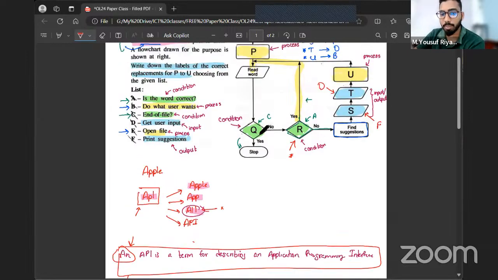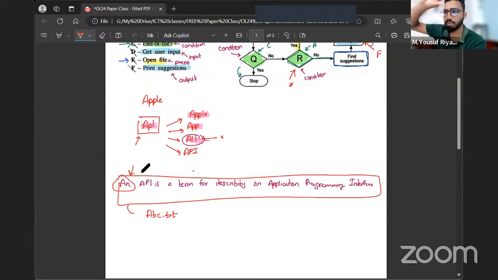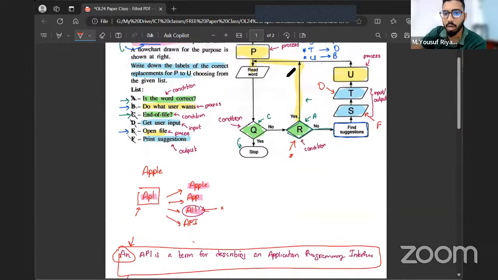So because now it knows that it's not the end of the file, it goes to the statement R. In statement R, we check: is the word correct? So let's say we have a place, actually, it's an array, which will be containing this. But let's keep that aside. So we'll have a place that contains all the correct words in an English dictionary. So we'll go and check, okay, is this word and there in the dictionary? If it is there in the dictionary, now it will go upwards.